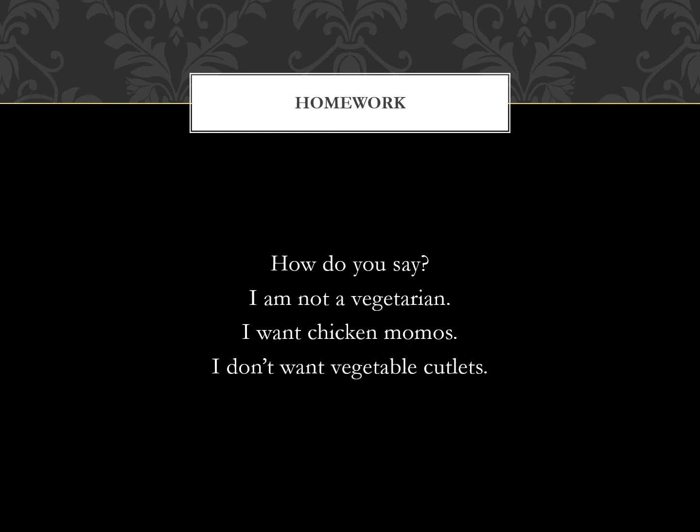For today's homework, translate these three sentences. I am not a vegetarian. I want chicken momos. I don't want vegetable cutlets. Alternatively, if you are a vegetarian, you can change the sentences to the opposite. I am not a non-vegetarian. I want vegetable cutlets. I don't want chicken momos. Okay.